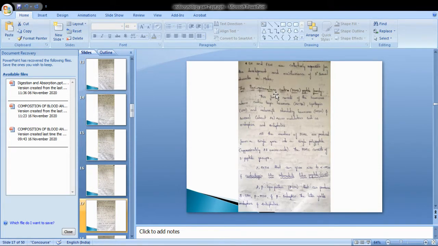Next, coming to the point, the pro-opiomelanocortin peptide family. Let us discuss this. This family consists of the hormones adrenocorticotropic hormone and lipotropin.